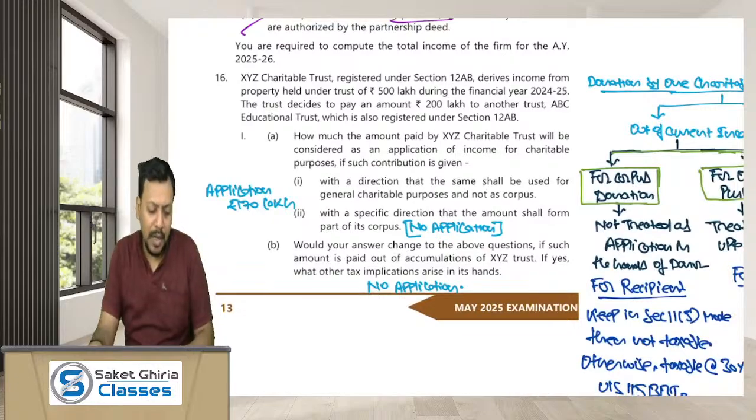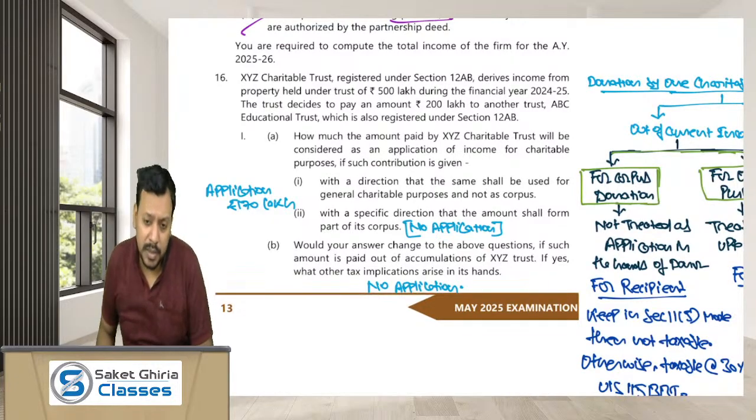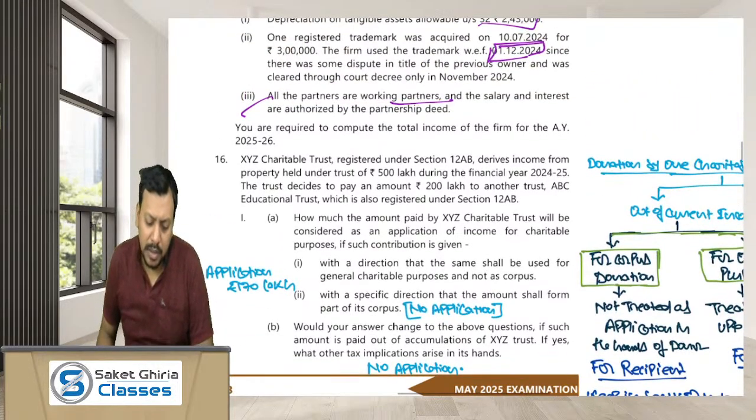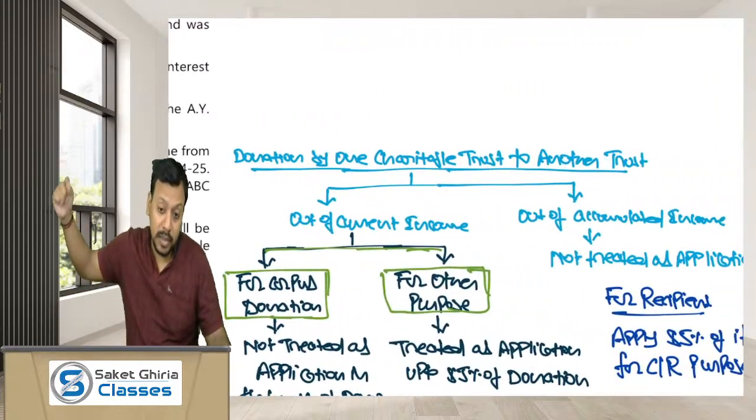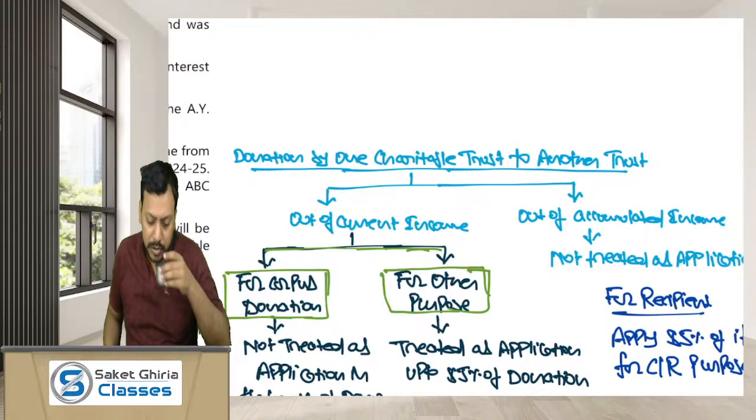Moving ahead very quickly, dear friends, this is a question of charitable trust, and this question covers the concept where a charitable trust makes donation to another charitable trust. Then what would be the situation? Okay,